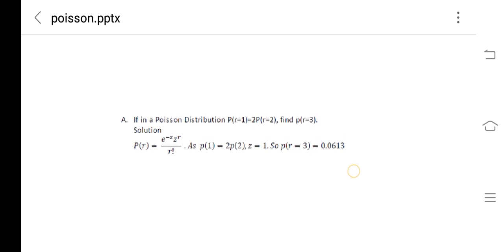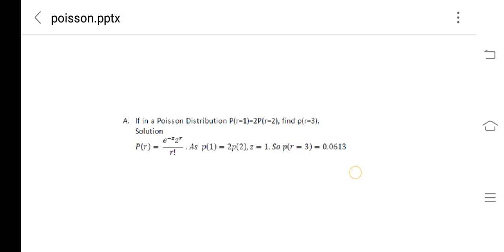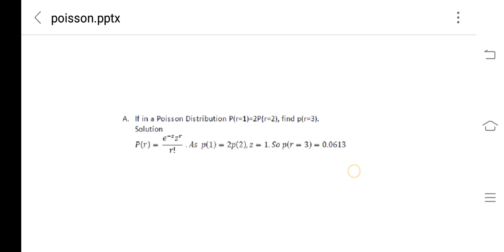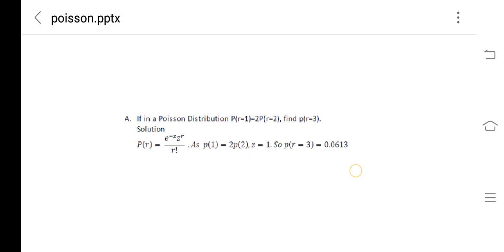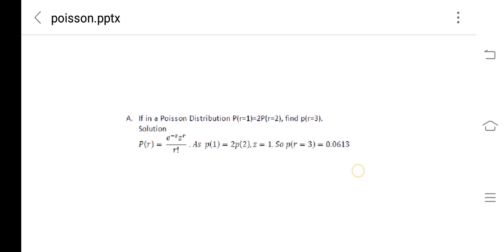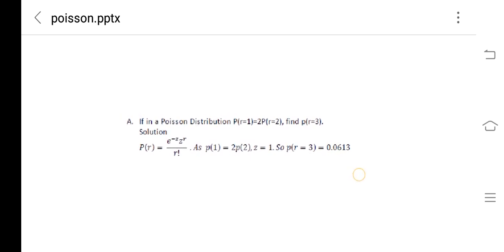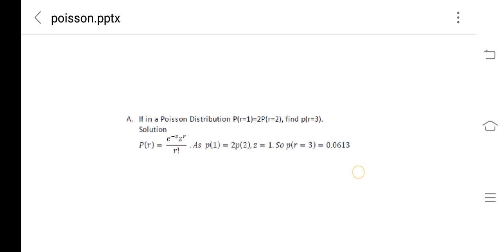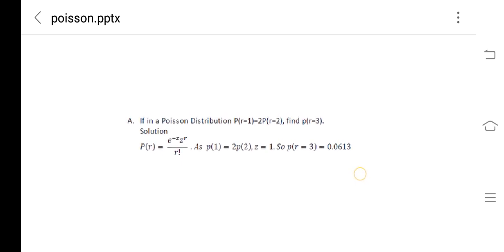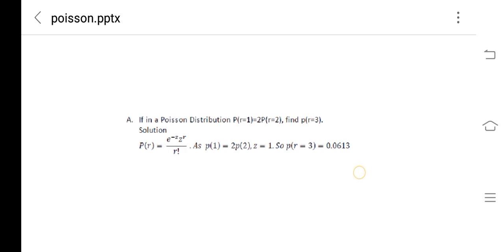Next one is that in a Poisson distribution, probability r equal to 1 is 2 times probability r equal to 2. Find probability of r equal to 3. So P of 1 is twice P of 2. Let's write down the formula. P of r as e to the power minus z, z to the power r by r factorial. Substitute r equal to 1, so we will get P of 1. Substitute r equal to 2, we will get P of 2. As P of 1 is twice P of 2, this is given, we will get z.